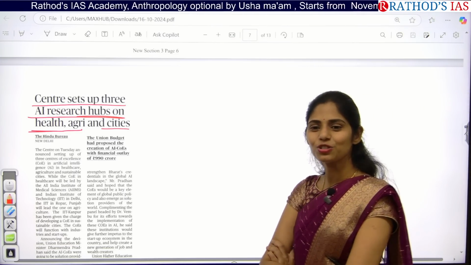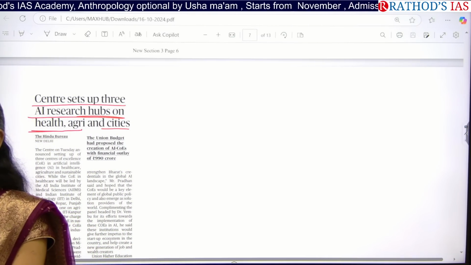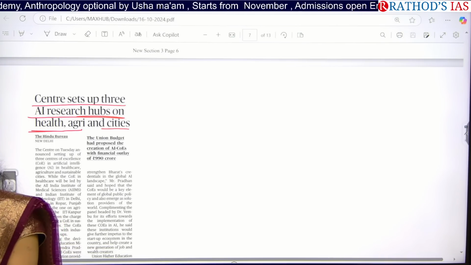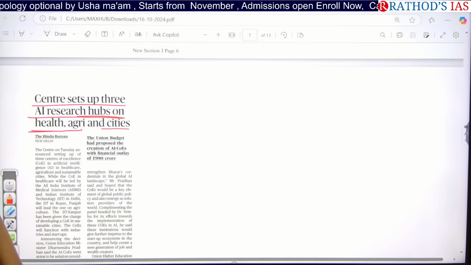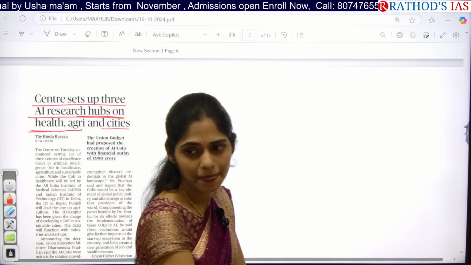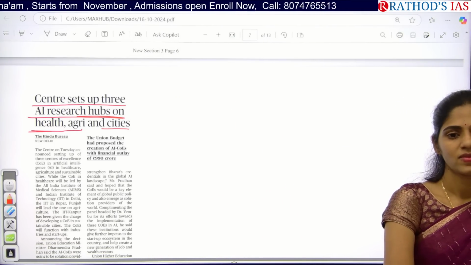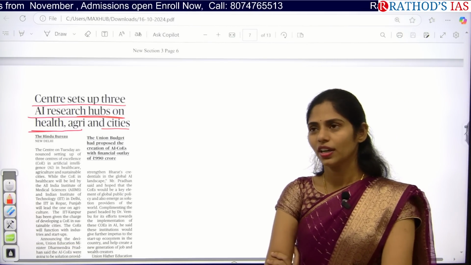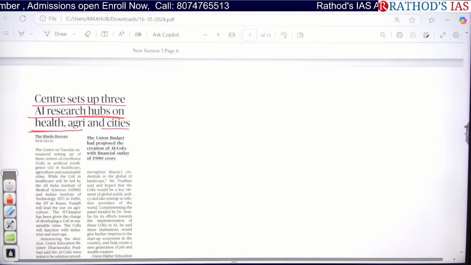Problems in urban areas. You are staying in an urban area right now, so tell me what are the problems that you are seeing? Polluted air. Next, sewage water. That comes under wastewater management. Next. So now tell me how AI can be used to address these problems of cities. Now think in this way. Tell me. Okay, detecting air quality and getting some recommendations. Okay. Next.